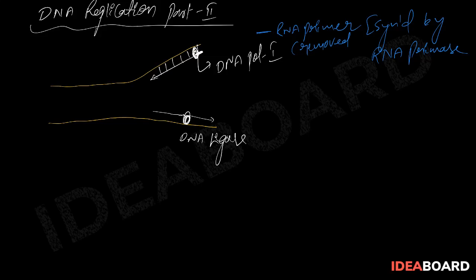When it comes to polarity, the polarity of the leading strand is 5' to 3', and here also it takes place from 5' to 3'. This is also 5' to 3'. So this is what we can call the leading parental strand, with the point of polymerization, that is replication 3' to 5', and this is 5' to 3'.